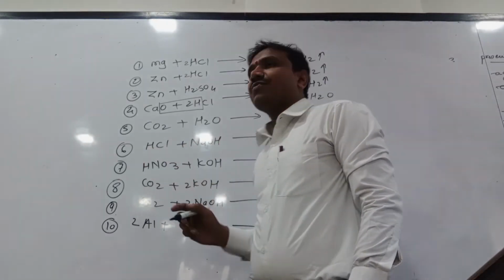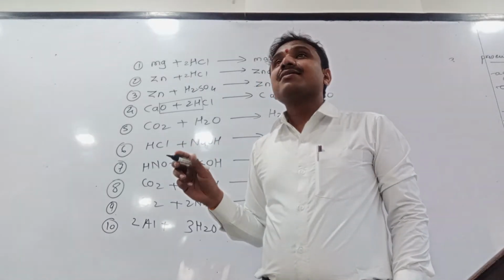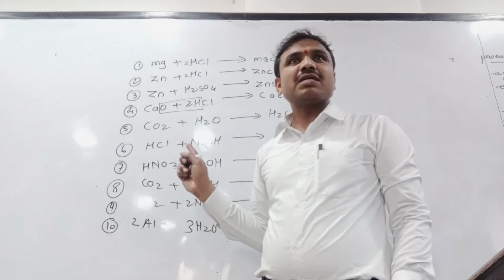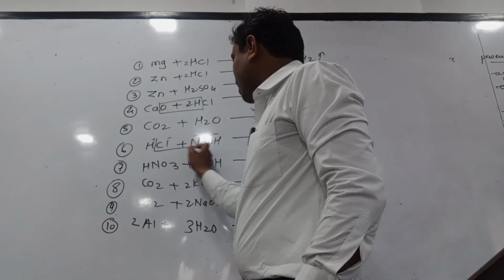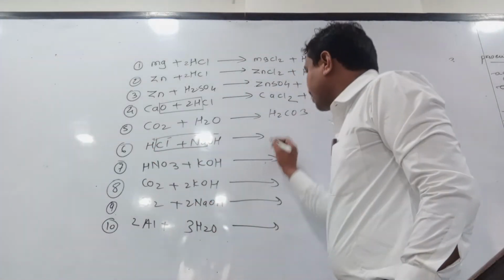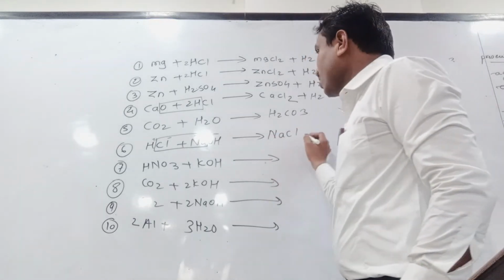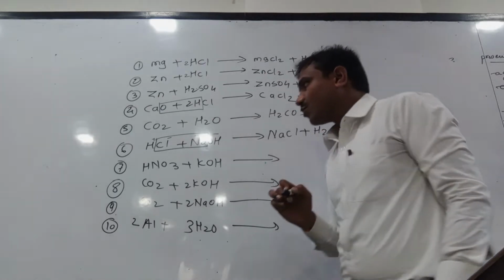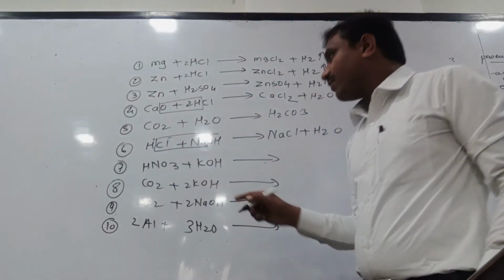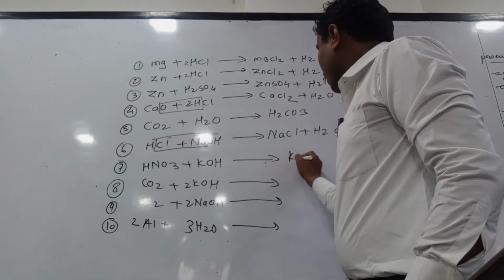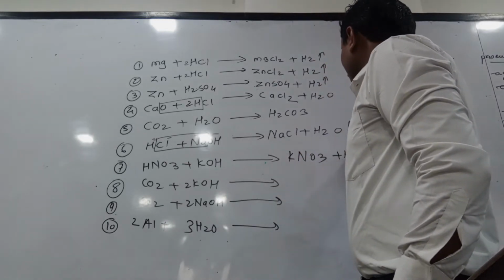See here, hydrochloric acid reacts with sodium hydroxide. Acid reacts with base to form a salt and water. That reaction is nothing but the neutralization reaction. H plus, Cl minus, Na plus, OH minus. So Cl is attracted toward the sodium to form NaCl, sodium chloride. It is a salt. It is an ionic compound. Byproduct H2O. Okay. See here, nitric acid reacts with potassium hydroxide. Acid reacts with base. What will happen? To form potassium nitrate, and the byproduct is a water molecule.